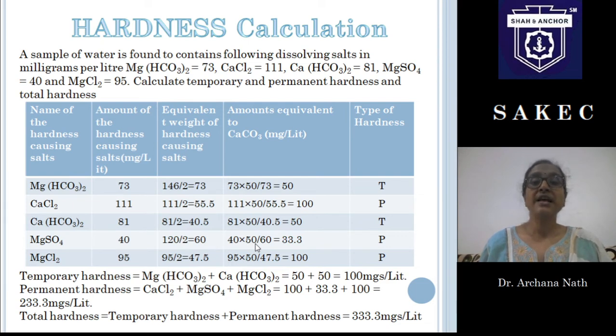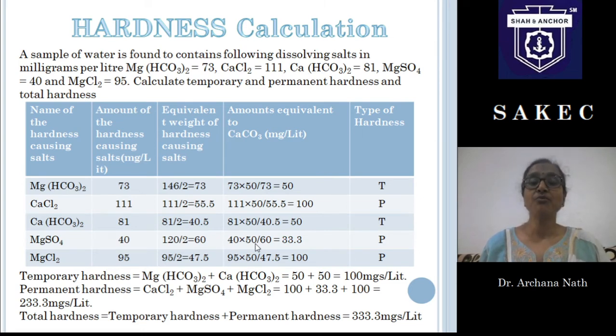So now let us calculate how much calcium carbonate the 73 milligram per liter of magnesium bicarbonate is equivalent to. How will we do that? The amount present divided by the equivalent weight, multiplied by the equivalent weight of calcium carbonate.